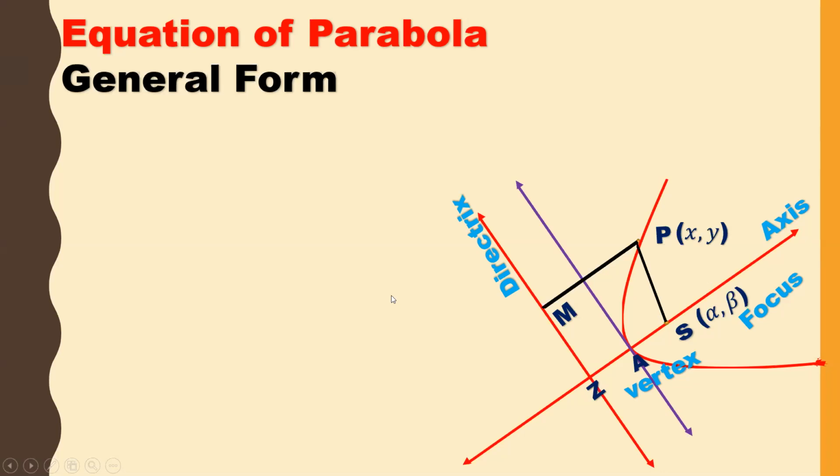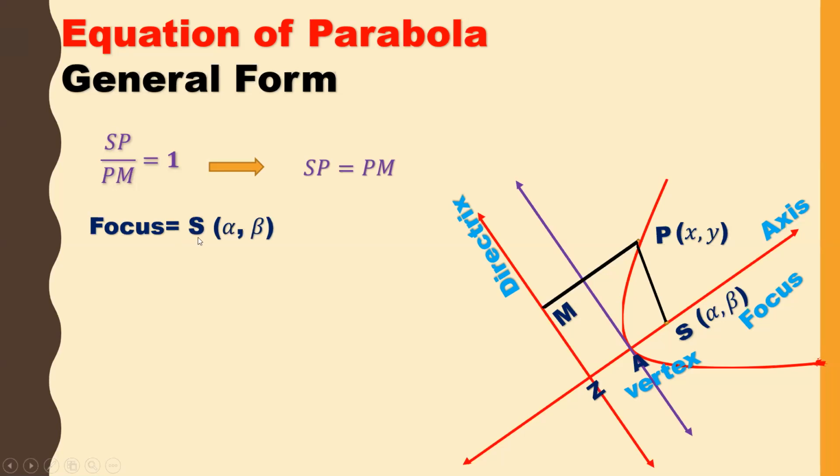As we know, the definition of the parabola is SP is equal to PM, right? In fact, SP by PM is equal to e, the eccentricity of a conic, and if you substitute e equal to 1, then we get a parabola. SP by PM is equal to 1. If I cross multiply, I get SP is equal to PM. Now let us see what SP is here.